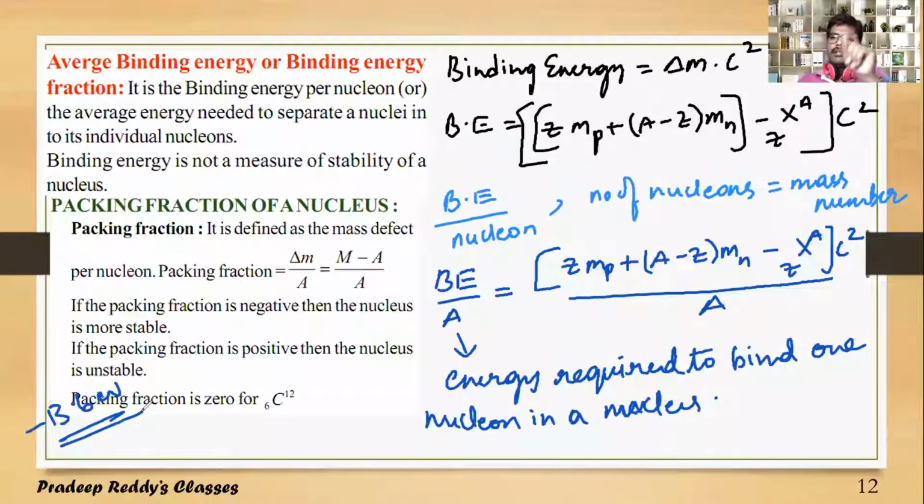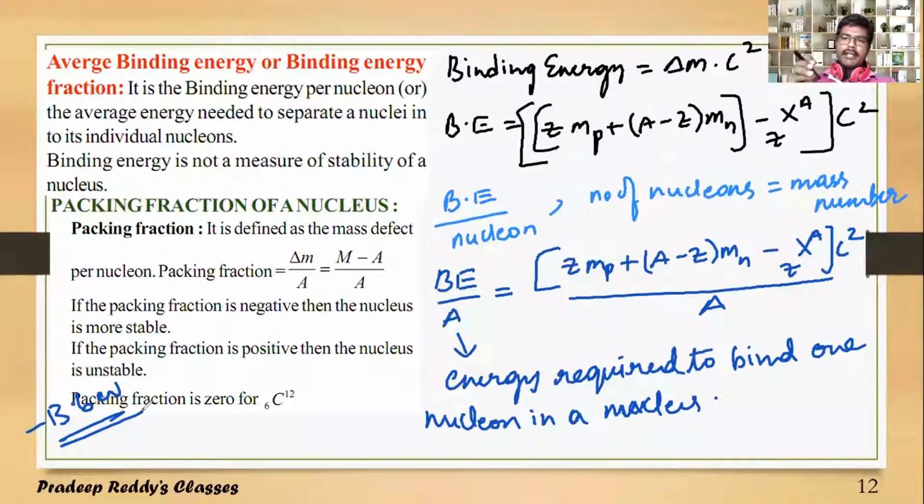In Bohr's atomic model we have learned that to bind one electron in Bohr's first orbit, 13.6 electron volt of energy is required. Likewise, to bind one proton or one neutron within the nucleus, this much energy is required. It is binding energy per nucleon.